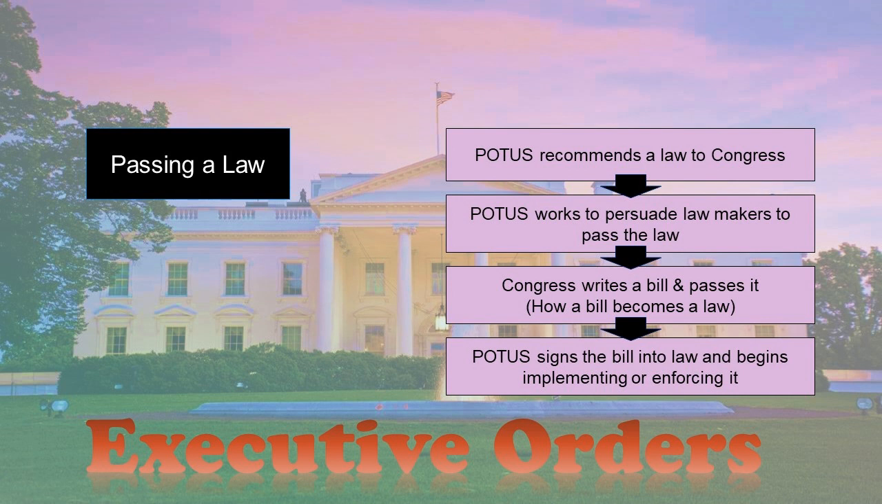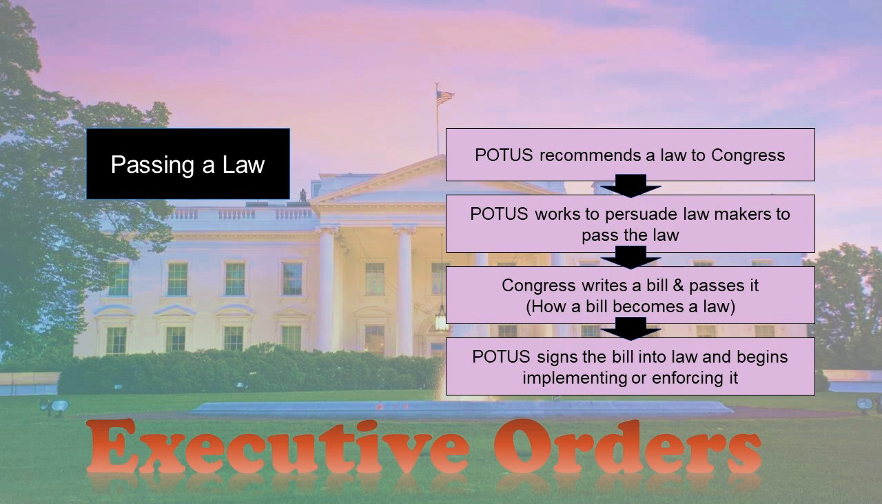Basically, our step-by-step of how a law becomes a reality. We would end up with the president recommending a law. So the president uses their power as chief legislator to propose a solution to a potential problem, possibly at the State of the Union address or something like that. But the president recommends a law to Congress.